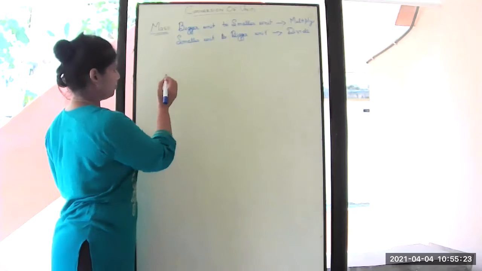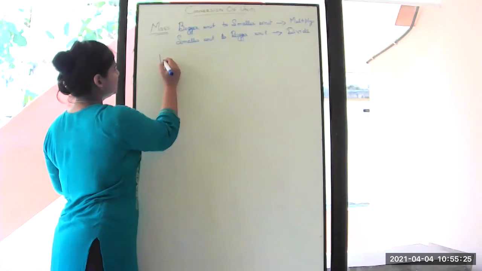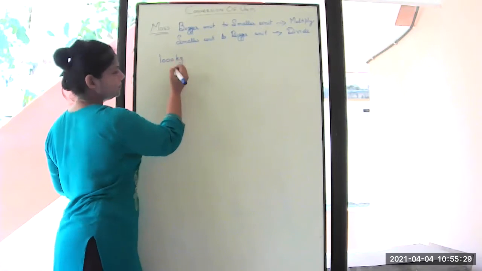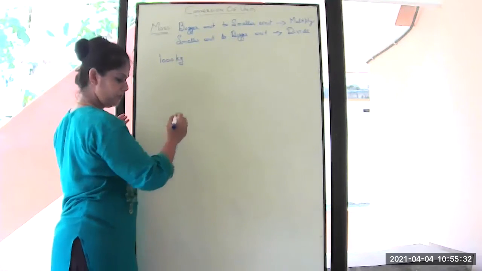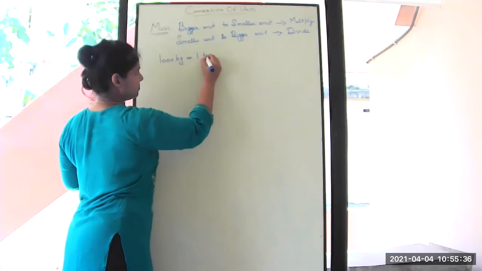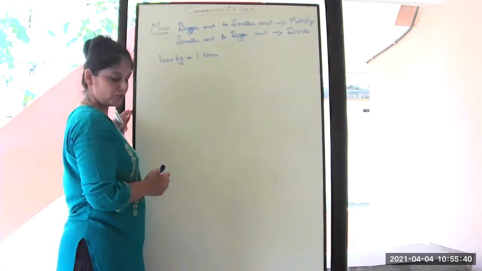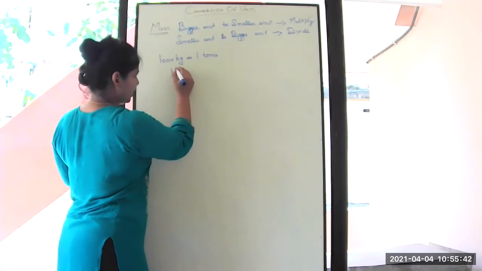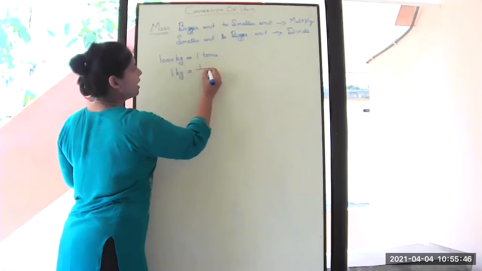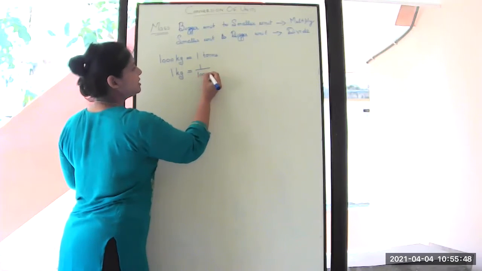So now let us start with ton. 1000 kilogram gives you 1 ton. Okay, so that means 1 kg is equal to 1 upon 1000 ton.